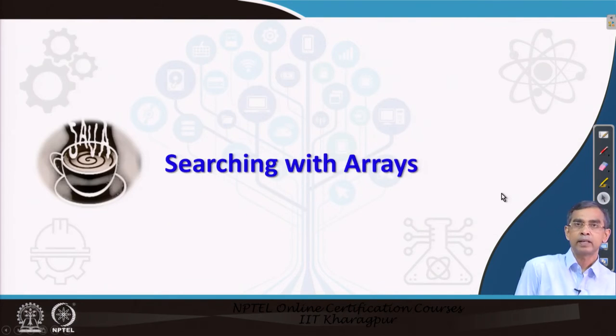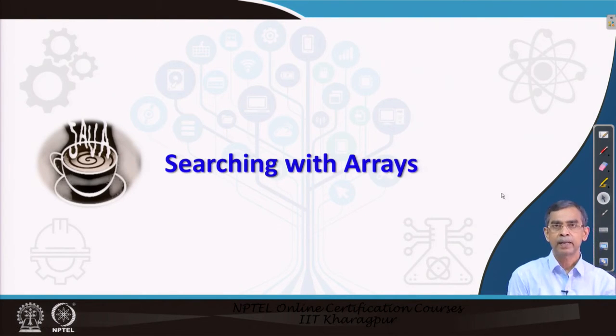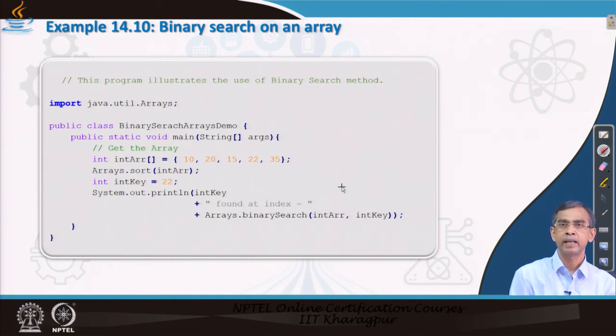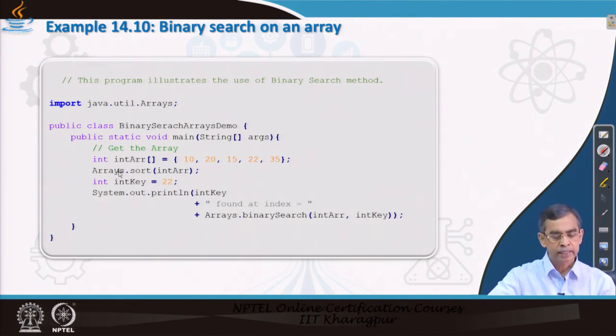Now, searching and sorting are the two important operations which we can do with arrays, and here is an example. Binary search is the algorithm known as the best algorithm to search for any item in a list, and there is a method defined in this Arrays class for any type of primitive data like int, boolean, long, short, char, float, double, etc. Now, here this is an example.